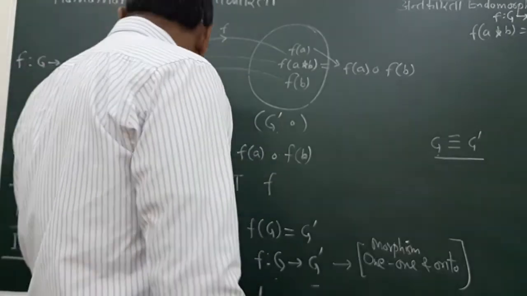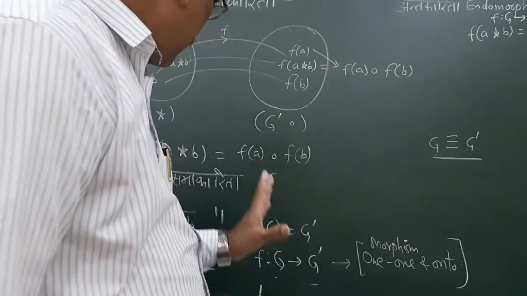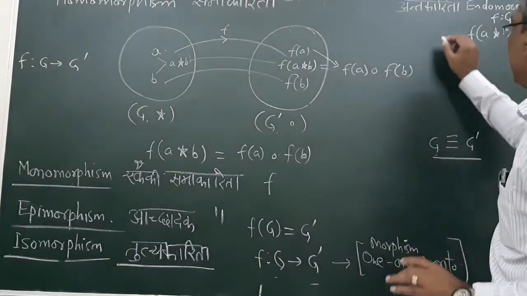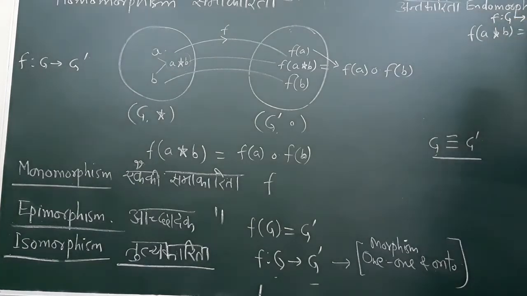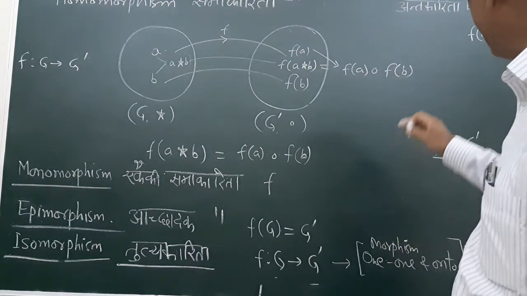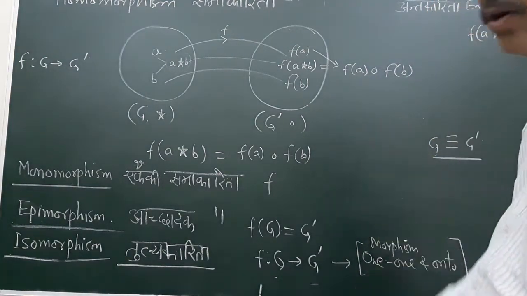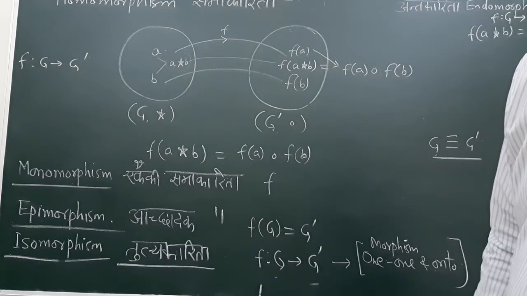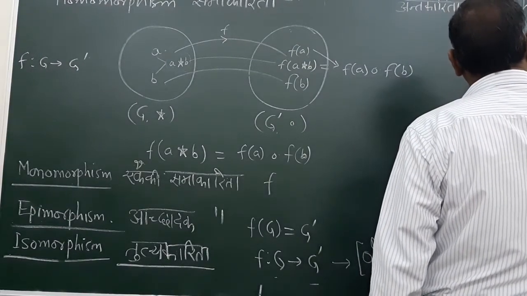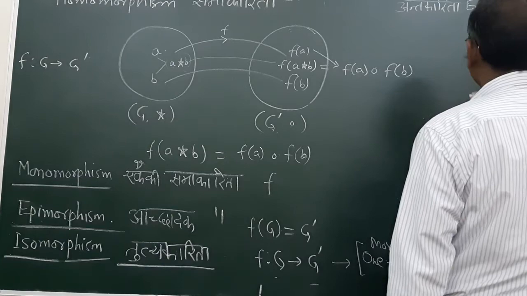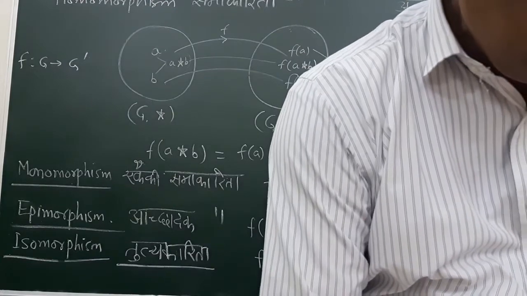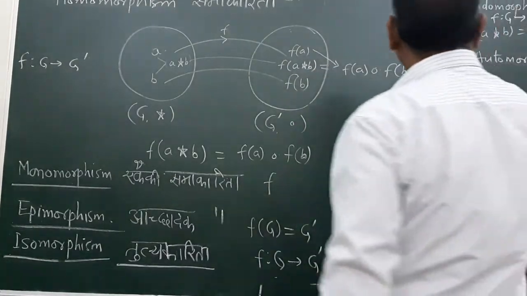And if this is isomorphic, if this is from G to G dash, and in this case, if F is from G to G, and it is 1 1 as well as on to, then this is known as automorphism. Automorphism means a mapping which is 1 1 onto, स्वयकारिता। इसको हिंदी में स्वयकारिता।